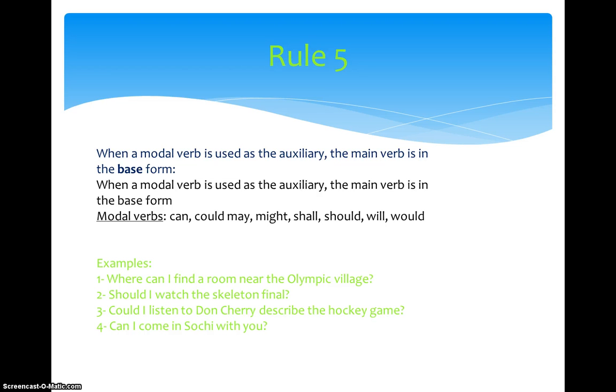Should I watch the skeleton finals? So should is your modal and watch is your verb. Could I listen to Don Cherry describe the hockey game? So could is your modal and listen is your verb. Can I come to Sochi with you? Well, you know, can is the modal and come is the verb in the base form.